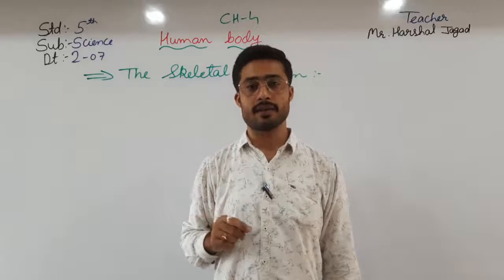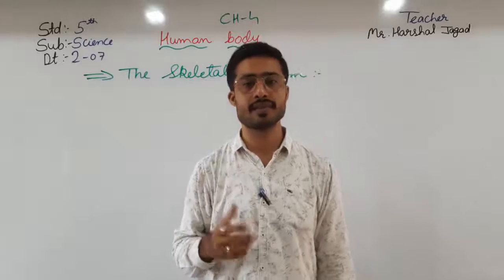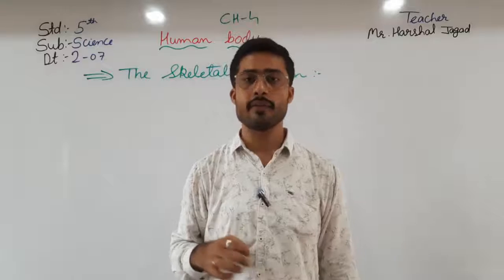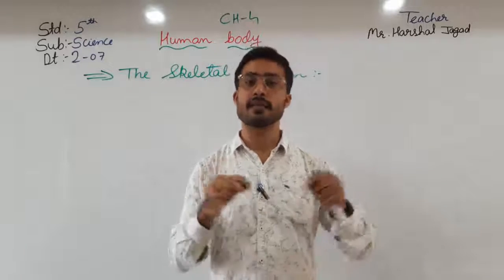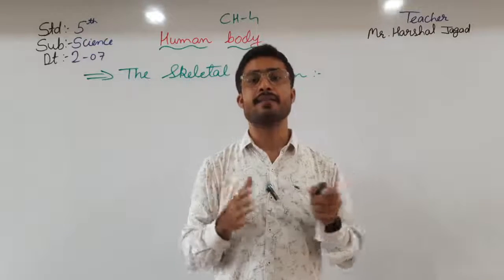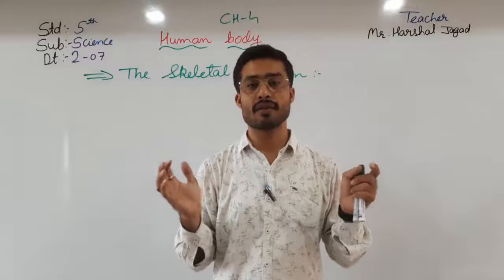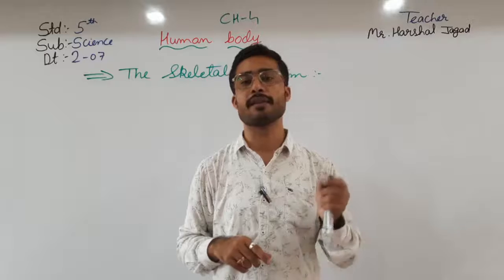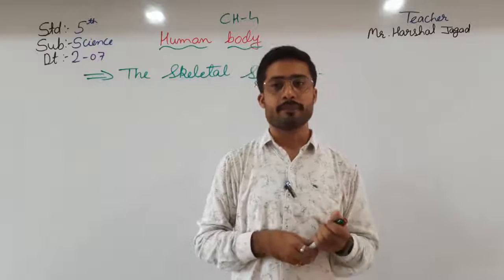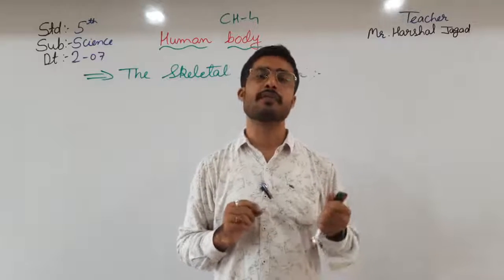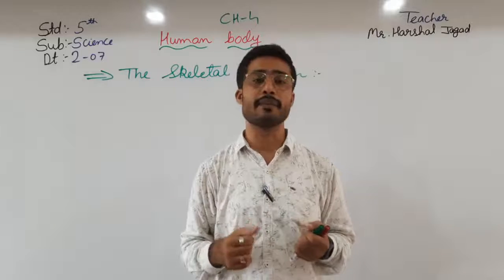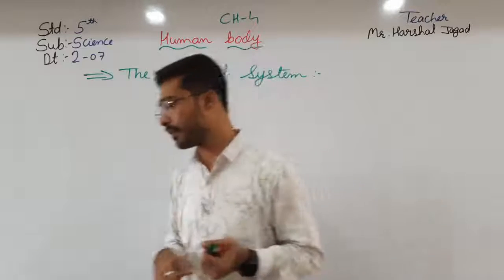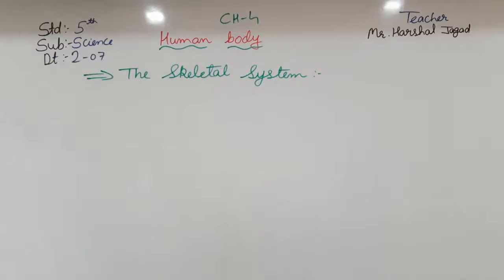In an adult there are 206 bones. When you are a baby, there are many more bones, but after some time some of the bones join with each other and make an adult body of 206 bones. The skeletal system image is given on page number 168, you can see that.